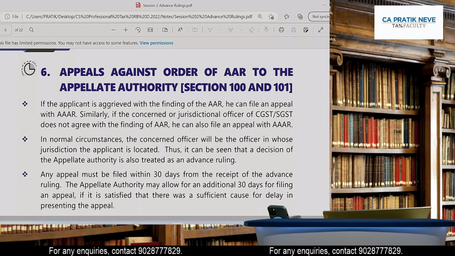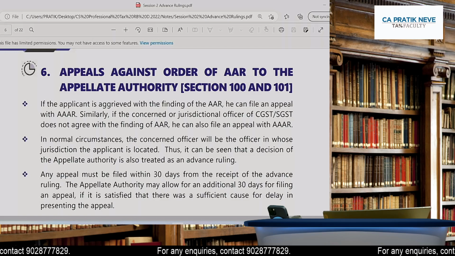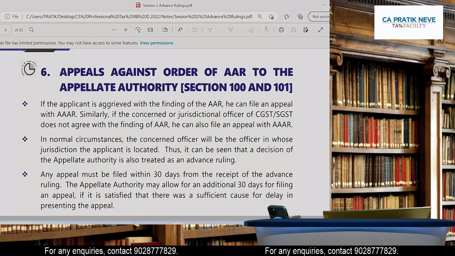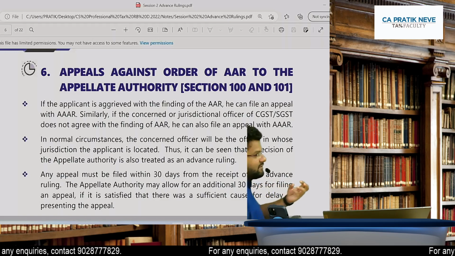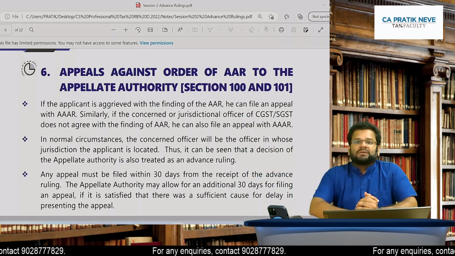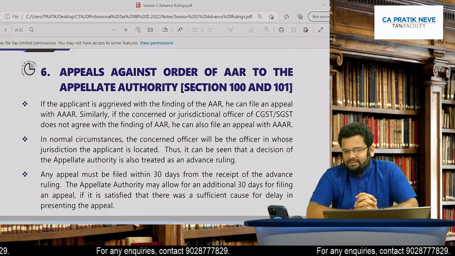What is the alternative of advance ruling? Rishika, not necessary that there has to be an alternative of advance ruling. Alternative of advance ruling is that you take opinion of a consultant, and you apply what your consultant says. But if after few days there is a notice because the department doesn't agree to your opinion, then you have to face the consequences.